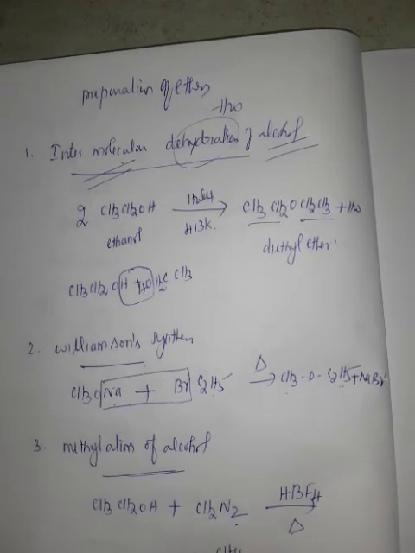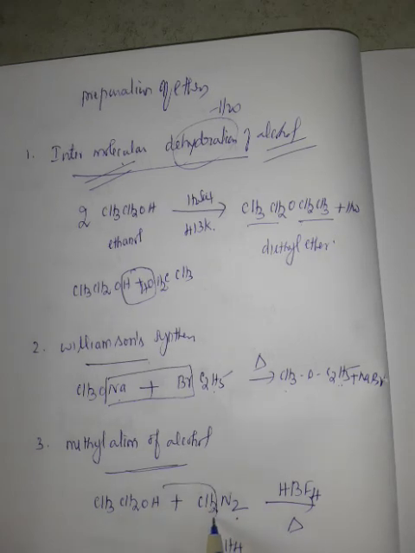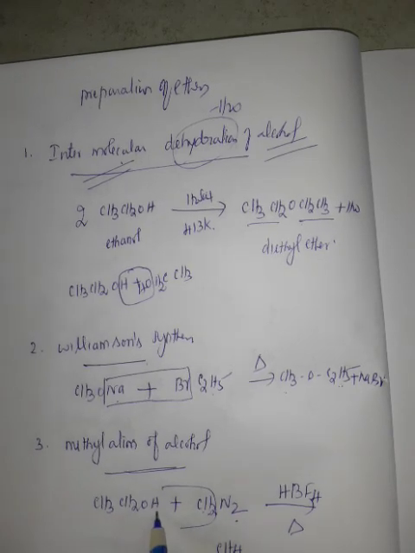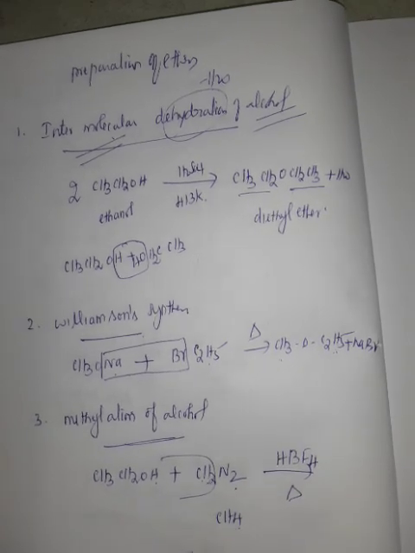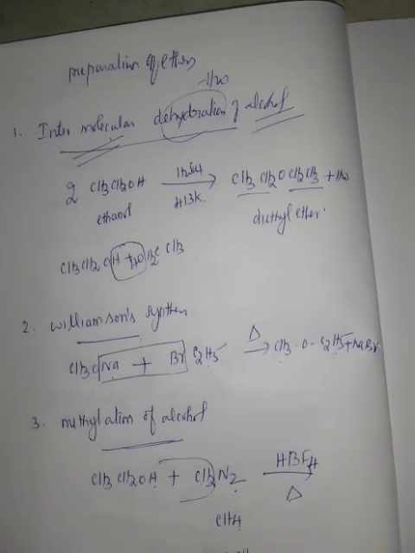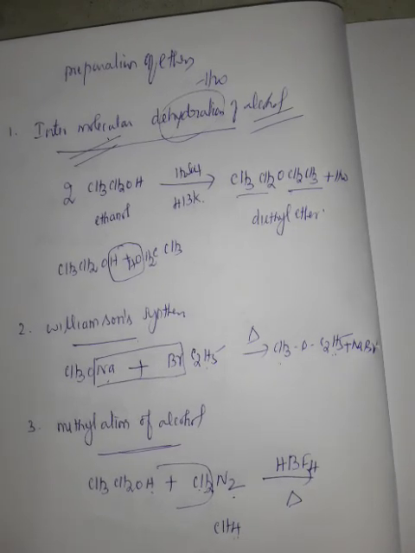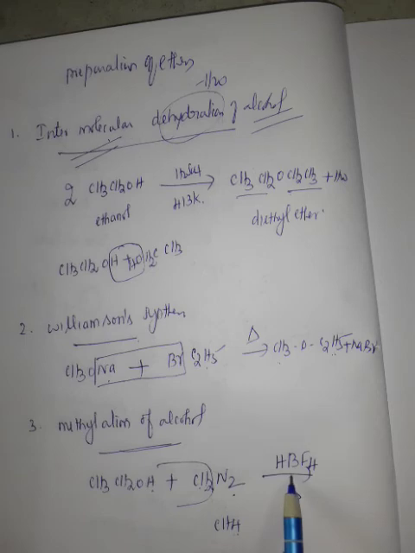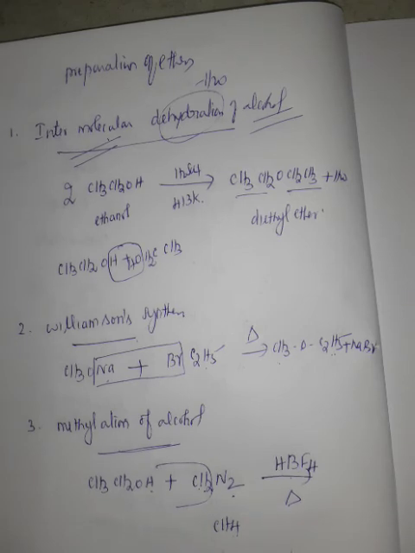Here this CH2 joins with this H. So what is the product? CH3CH2-O-CH3, with CH2 joined with this H, plus N2 moves out, in the presence of the catalyst fluoroboric acid. So this is ethyl methyl ether.